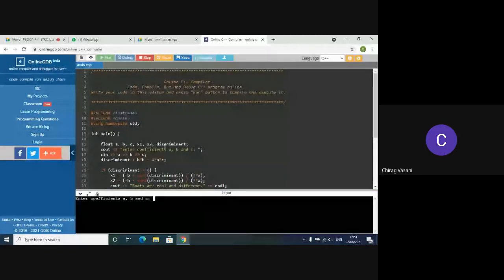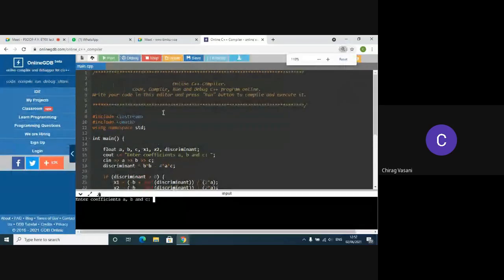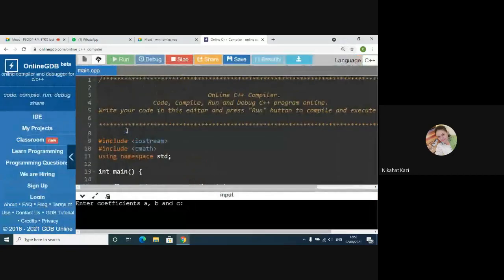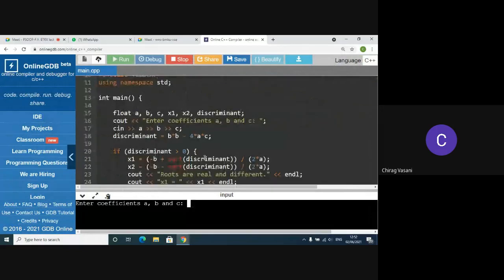Yes, ma'am. First we put the header files, hashtag include iostream, then cmath for our calculation. Can you zoom in a bit? Just click there and do a pinch zoom if it is possible on your laptop. Now it has zoomed. Now scroll down. Then the main function. Louder. Yes, ma'am.